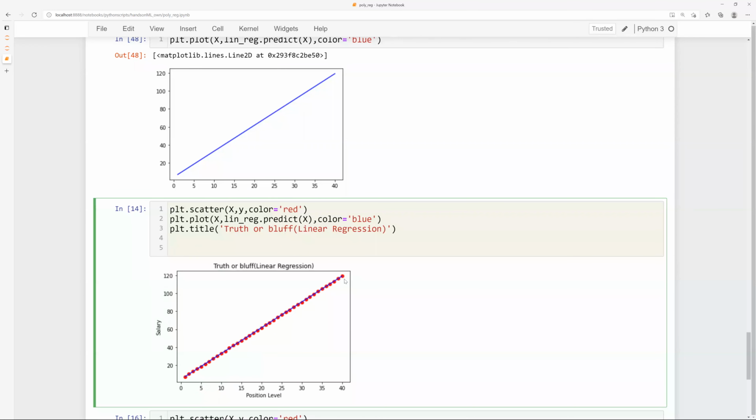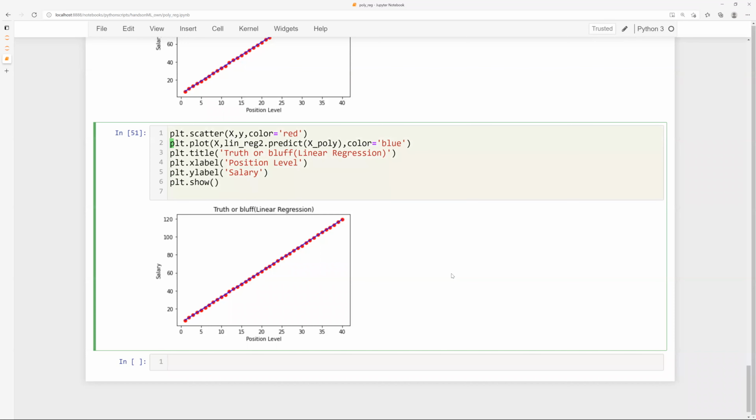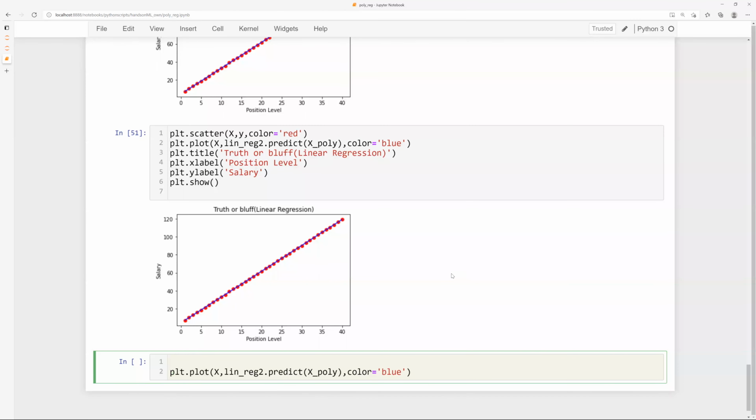Let me try one more thing. Let me make it red, and let us make it blue.